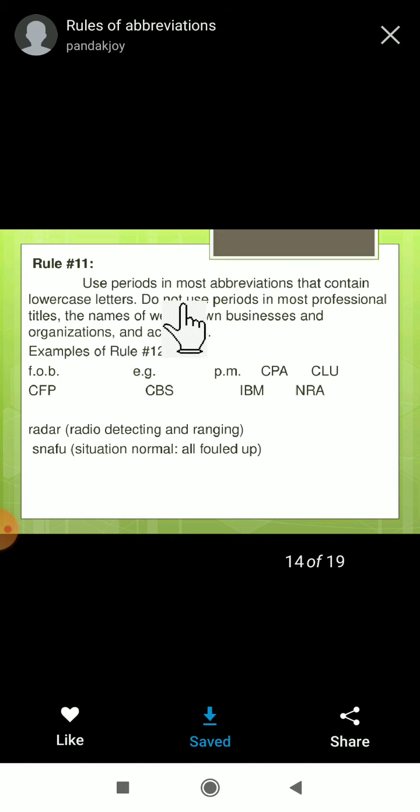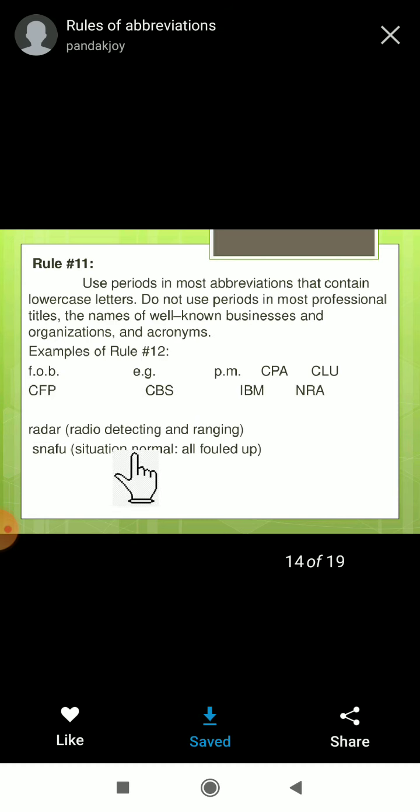Next, use periods in most abbreviations that contain lowercase letters. Lowercase letters sometimes we are using. See here FOB, okay, here e.g., p.m. These we are using sometimes in short form, in lowercase letters. And sometimes CPU, that we are using in capital letters: CLU, CPA, IBM, NRA, CBS, okay, and even CFP. So sometimes we can use capital letters for the abbreviation, and sometimes we have to use lowercase, meaning small letters.